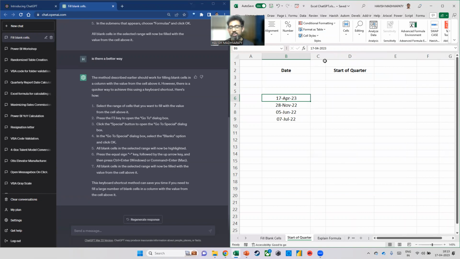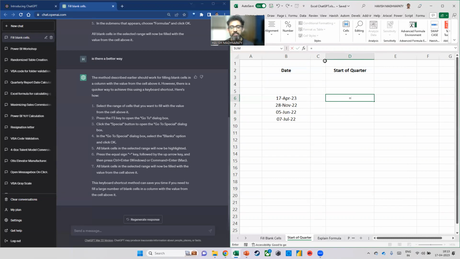Because Excel does not have an inbuilt function to tell you the start of the quarter. You have this in Power Query, but not in Excel. Now in Excel, if you had asked me, Havish, you're a consultant, how would you answer this question? Such a common financial operation. I would tell you, okay, this is the formula.